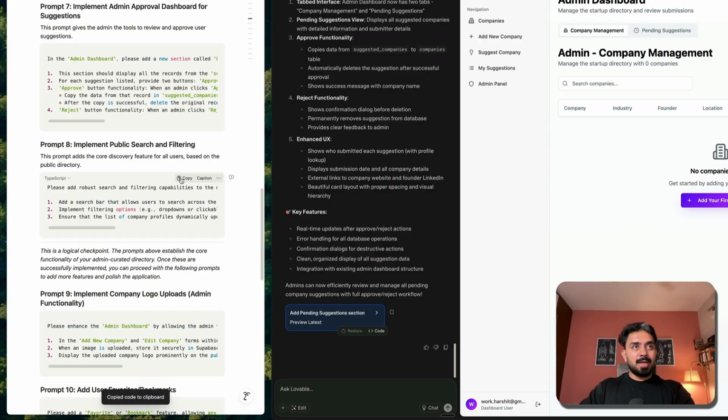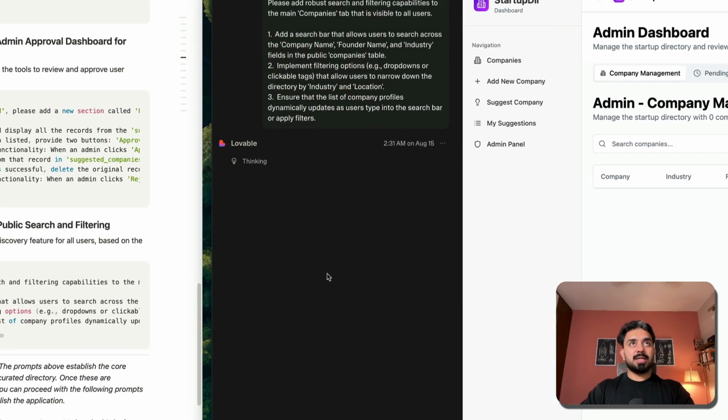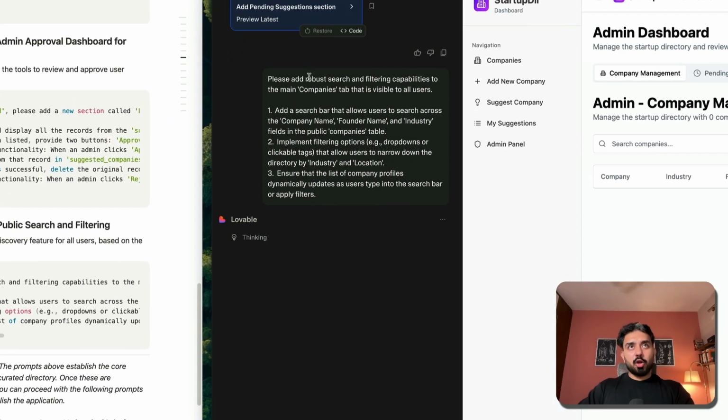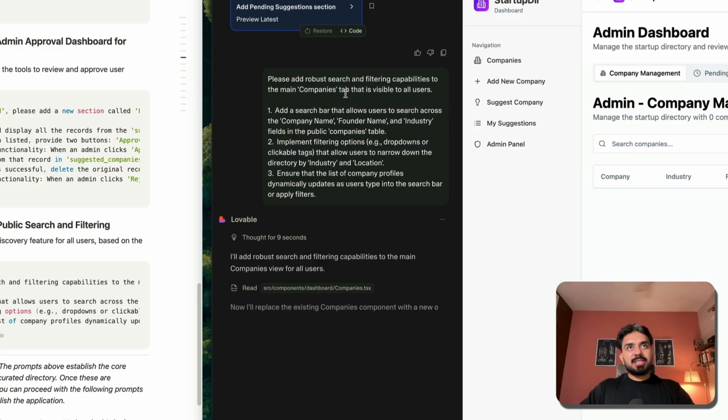Let's copy this. The prompt looks something like this. Let me just run this because it will take time as well. Please add robust search and filtering capabilities. Search and filtering will be handled in the backend by Supabase itself. It provides all of those API endpoints to handle these. The main companies tab is visible to all the users.